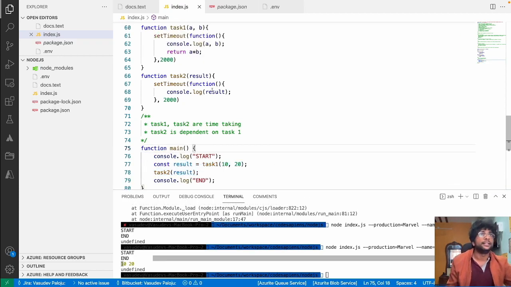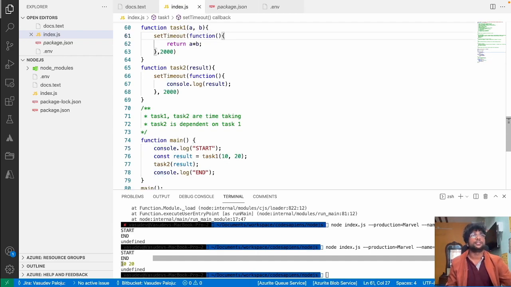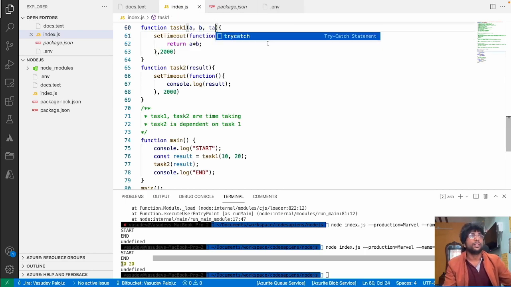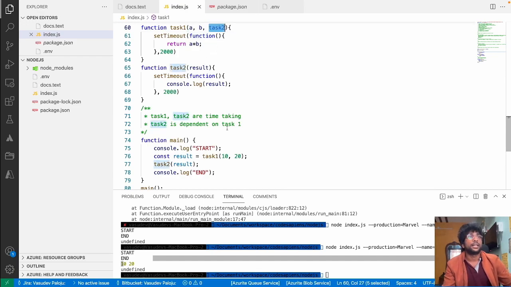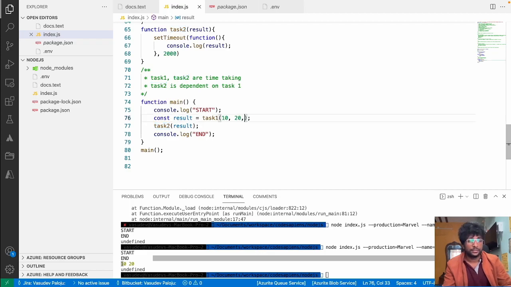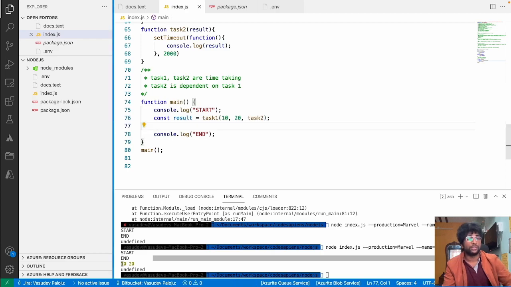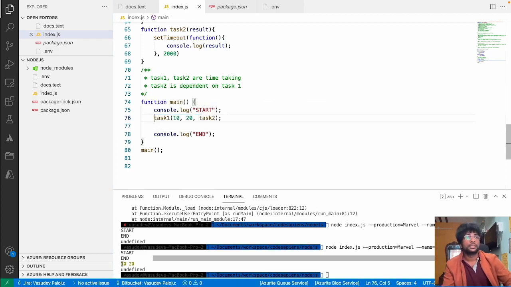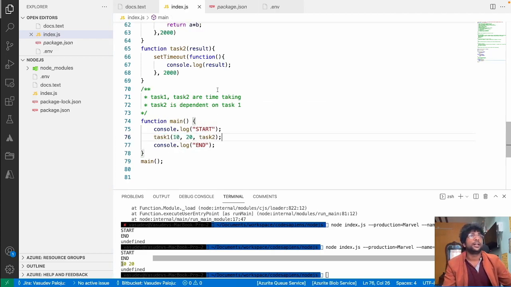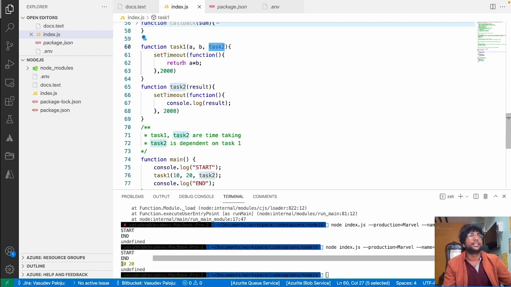Now, how can I handle this situation, right? I can handle this situation by doing this: task 2 is passed as a callback function. Task 2 is called as a callback function, right? And now once my execution is done,